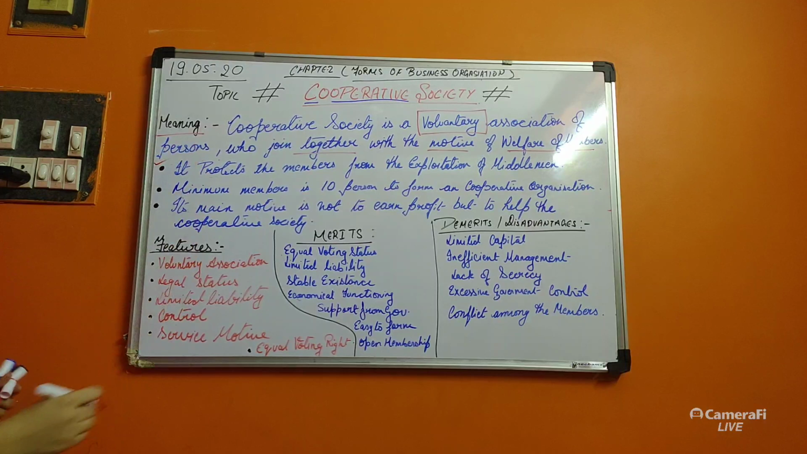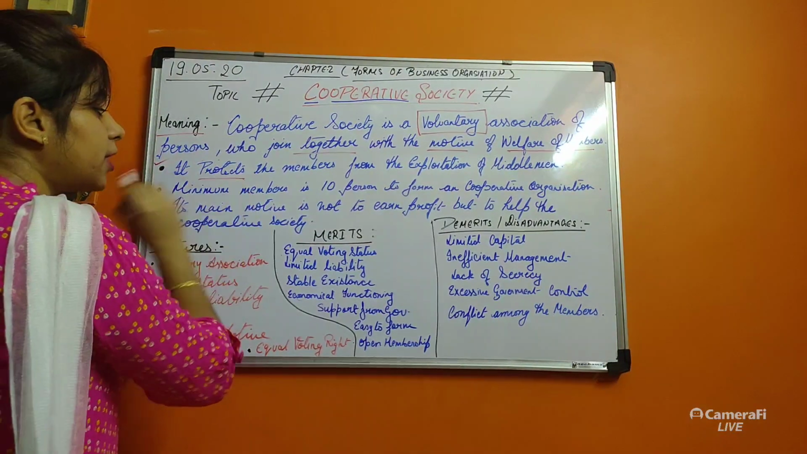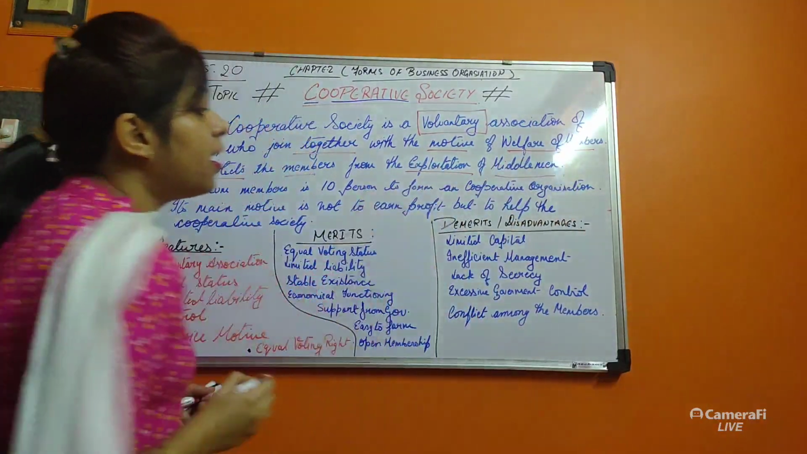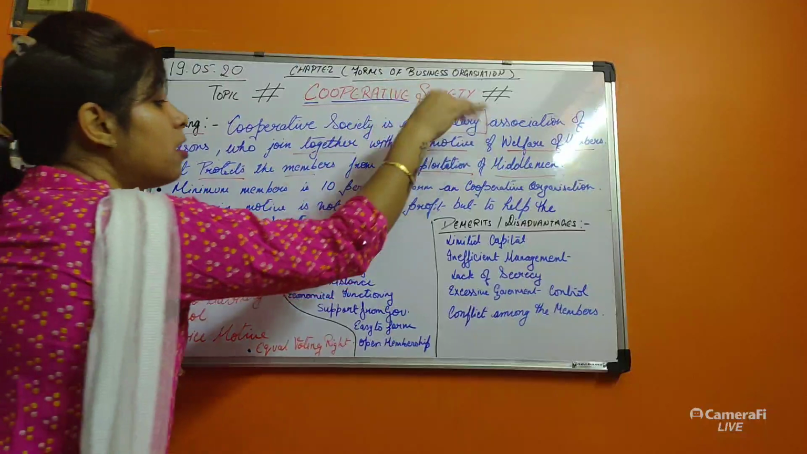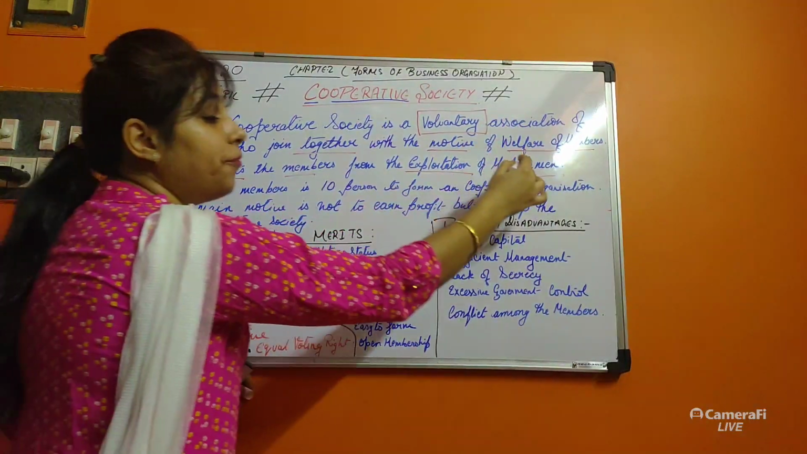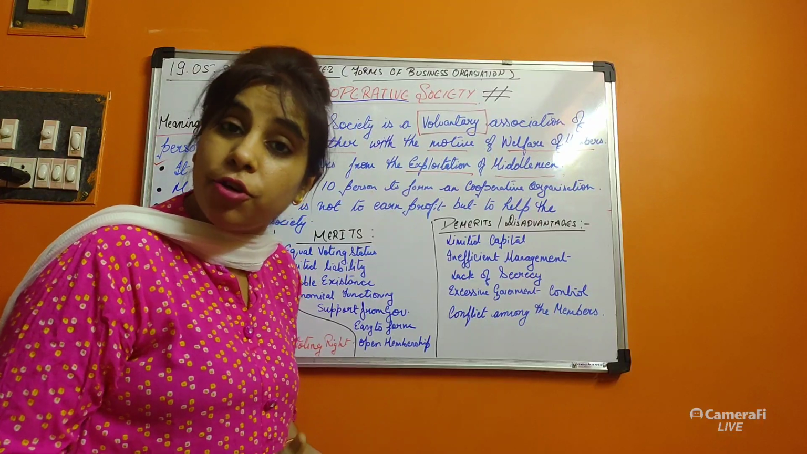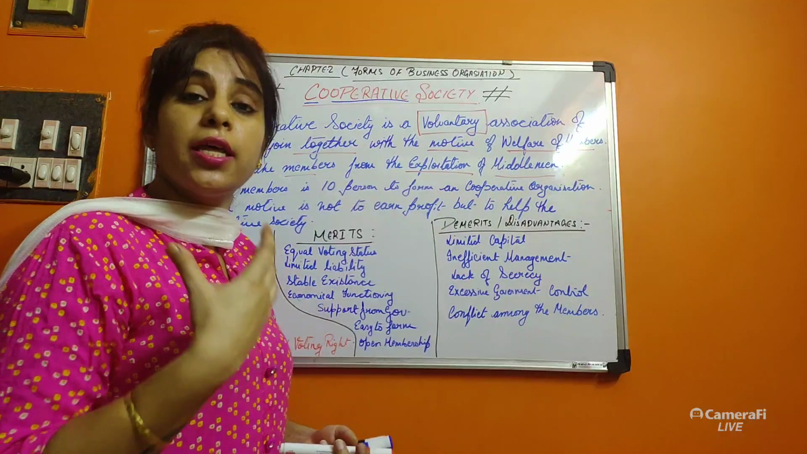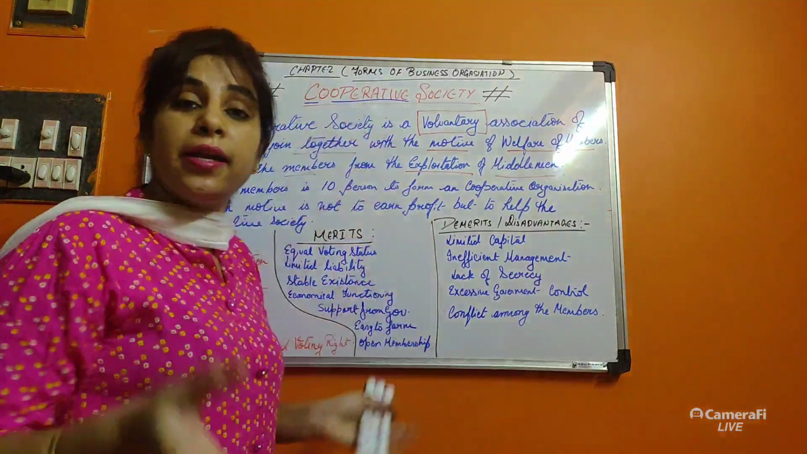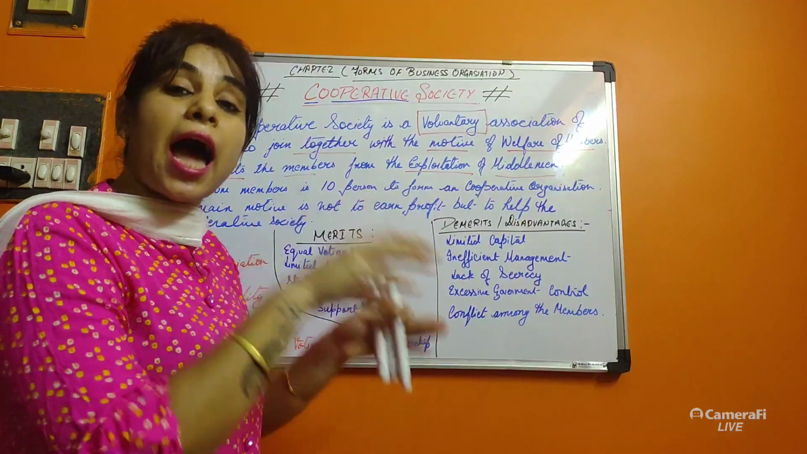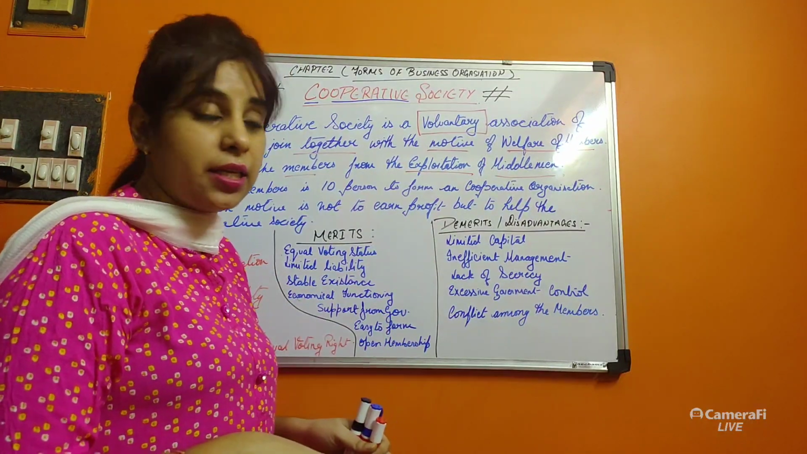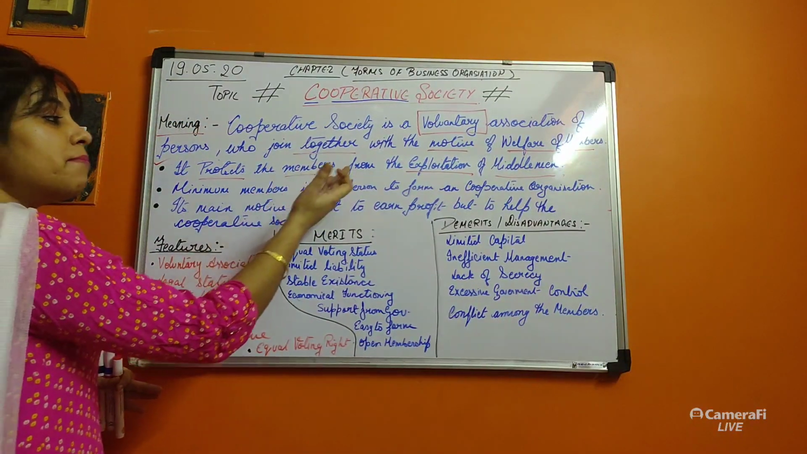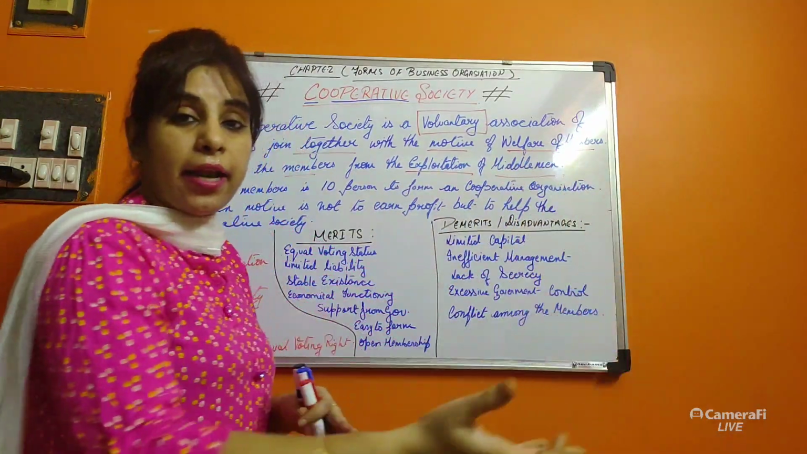Number 1, we are going to read: it protects the member from the exploitation of middlemen. What is the main goal? Welfare. What is that welfare? Welfare means doing good to the society, doing good for the members in the society, doing good for the person who is related to that society. So the good thing we can do is that it protects the members from the exploitation of middlemen.